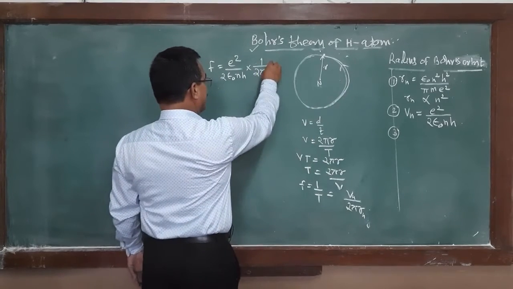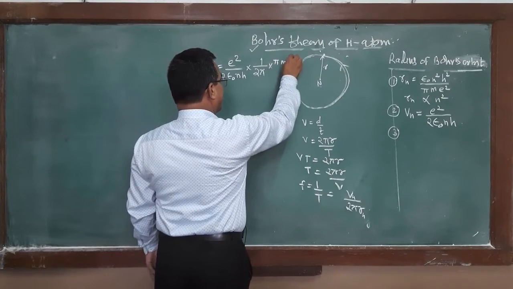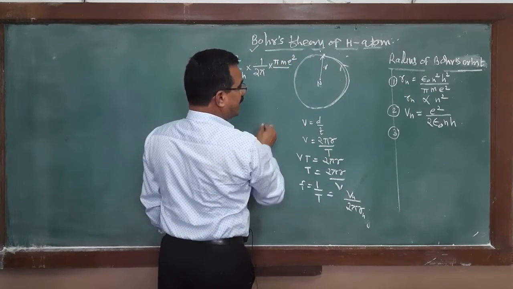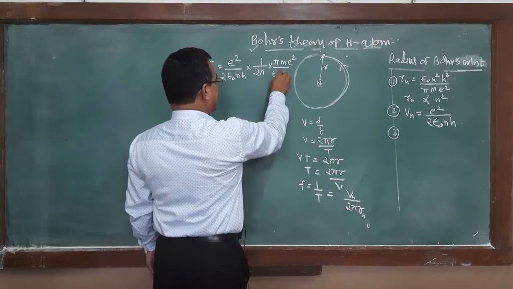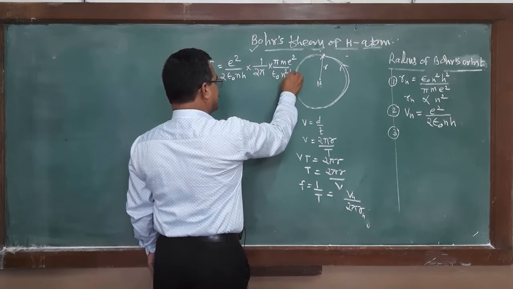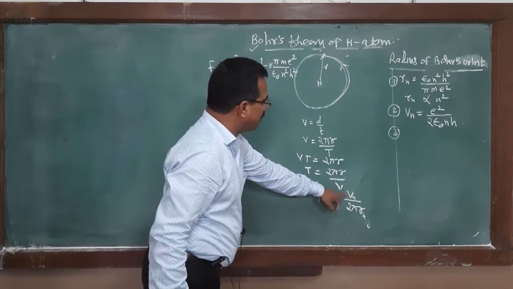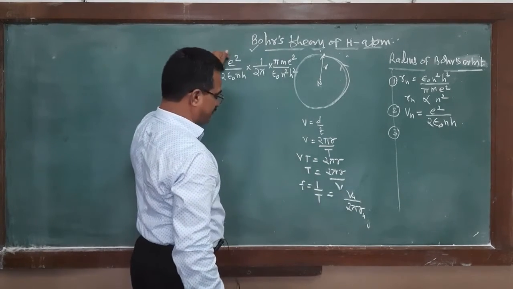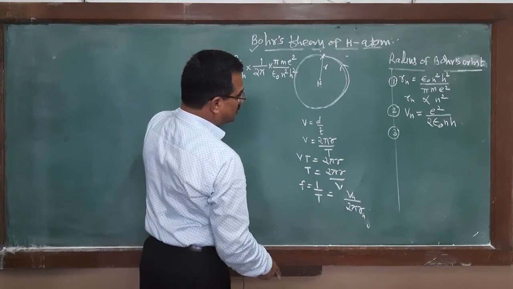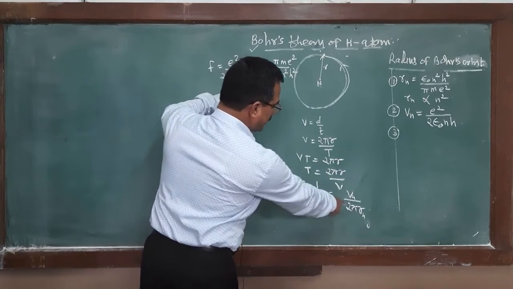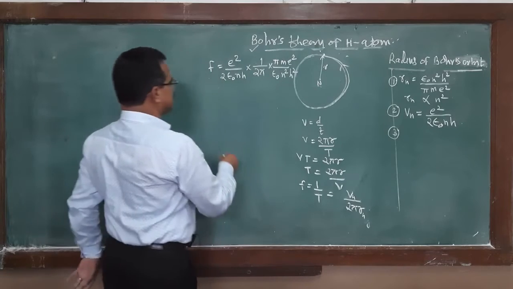Rn is equal to epsilon 0 n square h square divided by pi m e square. See here Vn, e square over 2 epsilon 0 n h. Here is 2 pi multiplied by Rn, pi m e square divided by this.